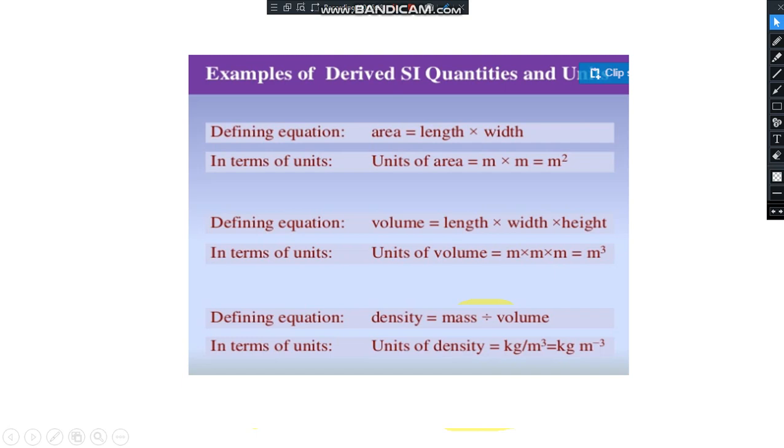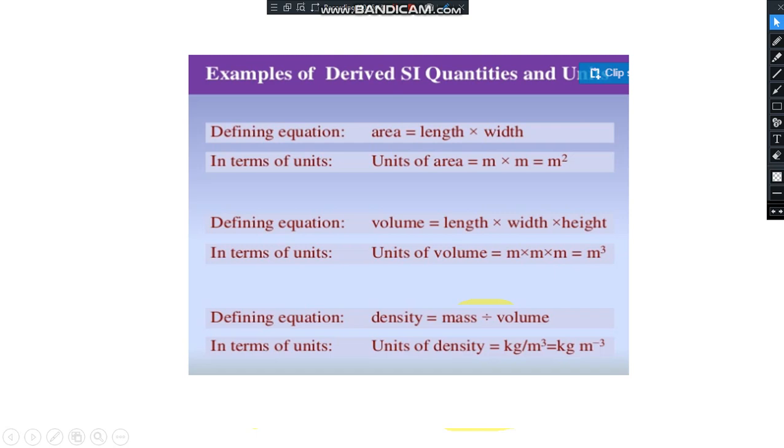And the same for volume, where the product of length, width, and height gives us the volume, where length, width and height are also measured in meter.